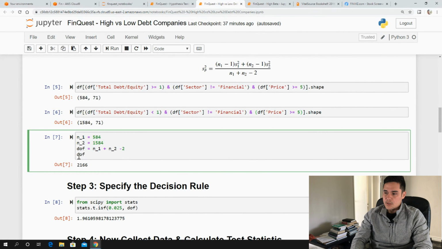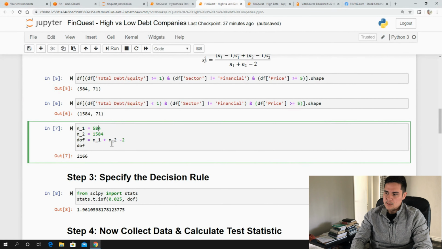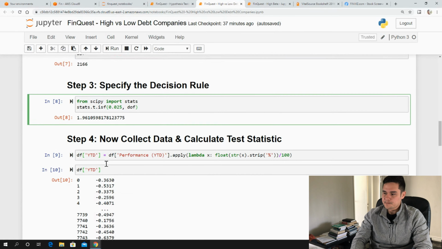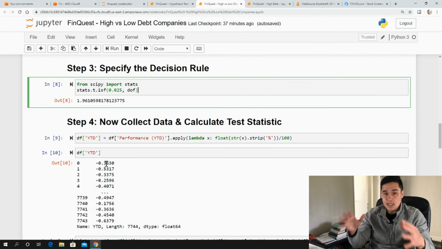So now we can pool our degrees of freedom. We have about 2,166. Again, if you're interested in the math, look at one of my other video series on this. We need to specify our decision rule. I'm going to assume 5% alpha. That's going to give us a 1.96 decision rule. So we can reject the null if our t-statistic is larger than this 1.96 number, okay? Now we can actually collect the data. I always want to state this: a lot of people just pull the data and they have no hypothesis, they have no theory.